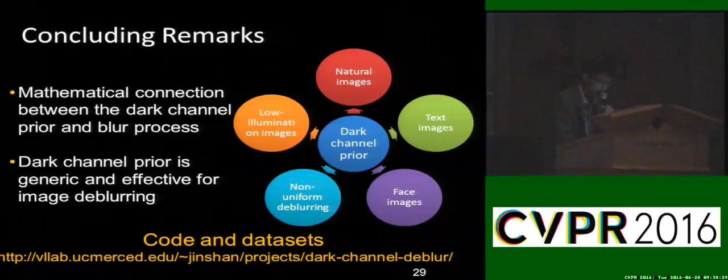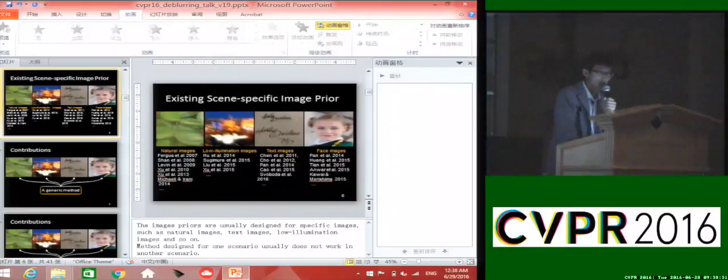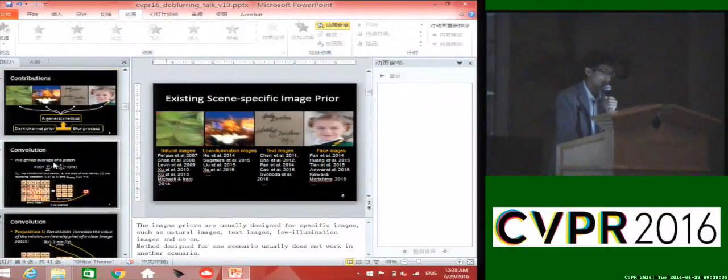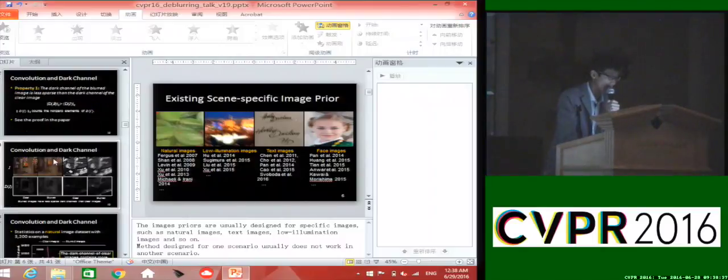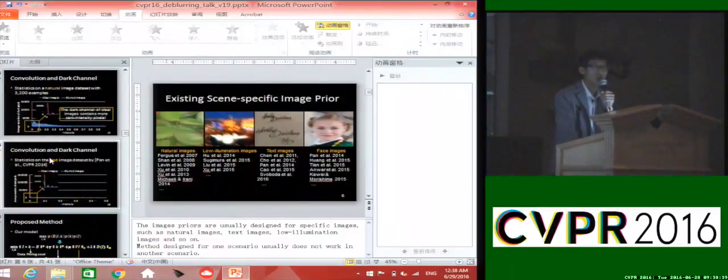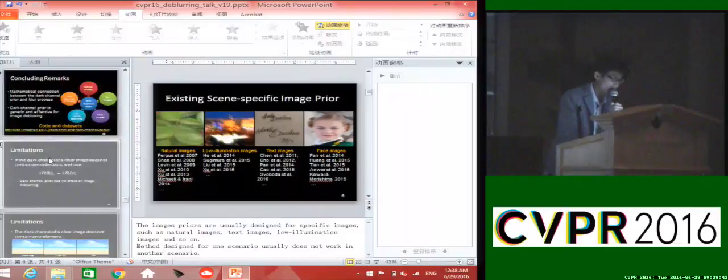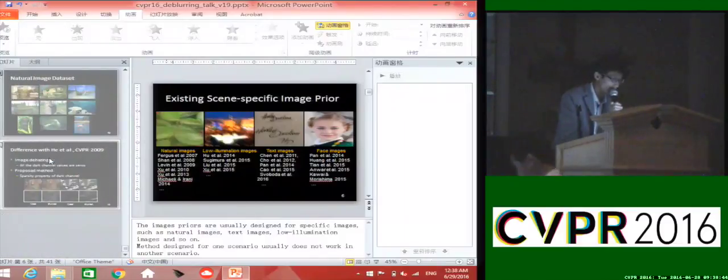Okay, thanks for your question. When the sparsity of the dark channel does not hold, our method will reduce to the conventional deblurring methods. That means that the dark channel prior will have no effect on image deblurring.